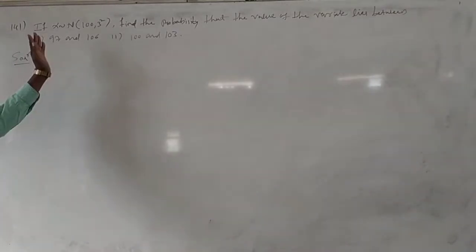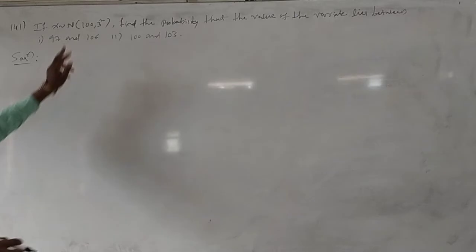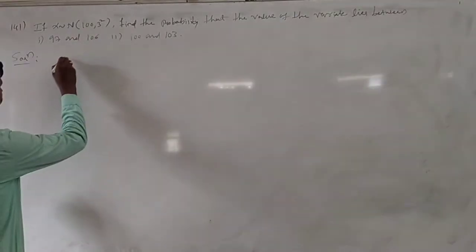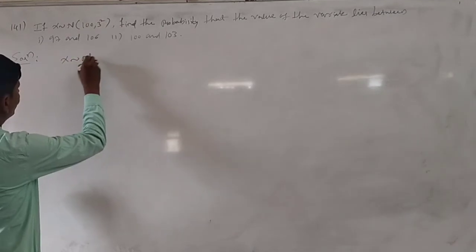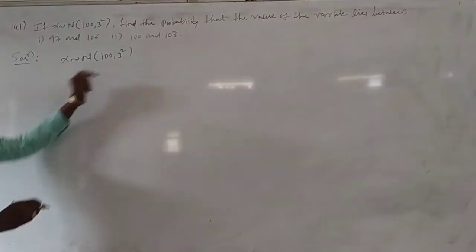Here they are given that x follows a normal distribution with the parameters 100 and 3 squared. It is in the form of mu and sigma squared.